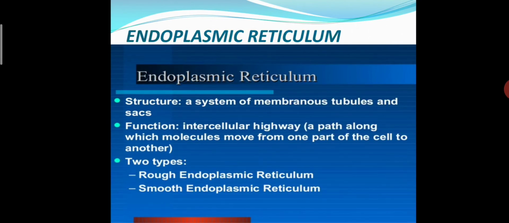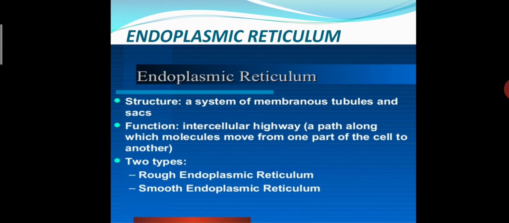Now our next organelle is endoplasmic reticulum. What is endoplasmic reticulum, students? Yes, now we know what endoplasmic reticulum is. When we are talking about its structure, a system of membranous tubules and sacs is present.